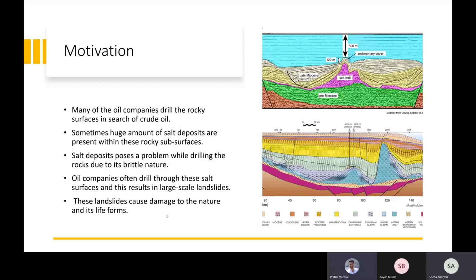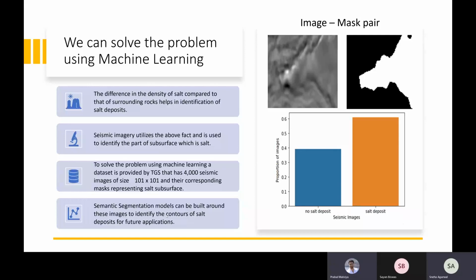So basically, we learn from the given annotated masks and the seismic images and then predict the mask using image segmentation for a new seismic image. Now let's see how we can solve this problem using machine learning. Next slide please. The dataset contains 4,000 grayscale seismic images of size 101 by 101, which are used by human